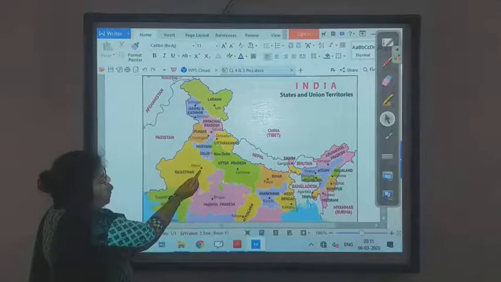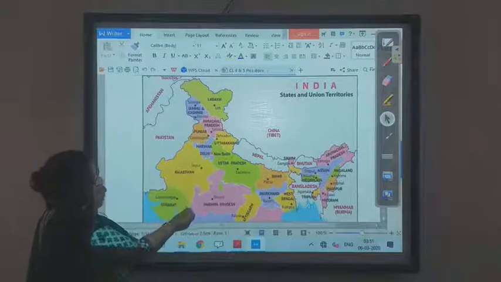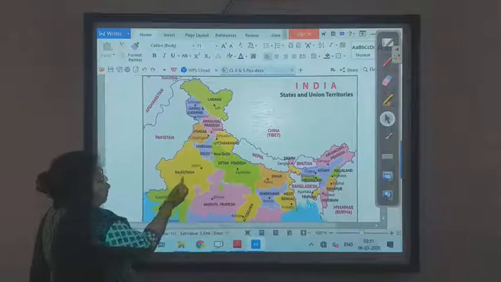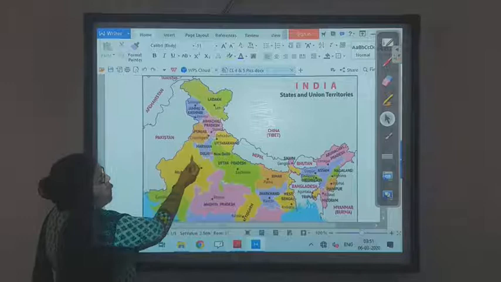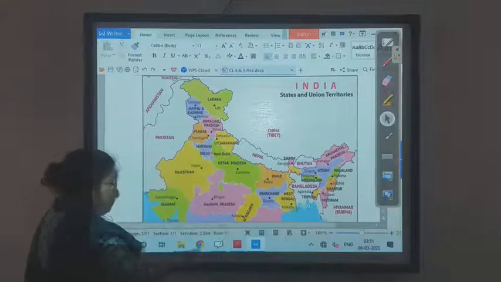And over here you see the small dots. They are all the capitals of the states. The capital of Rajasthan is Jaipur. This is our Delhi. This is the capital of India, New Delhi, and so on.